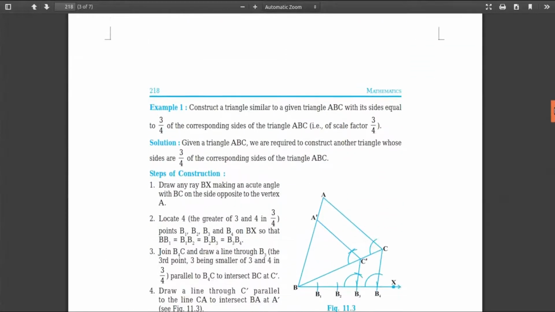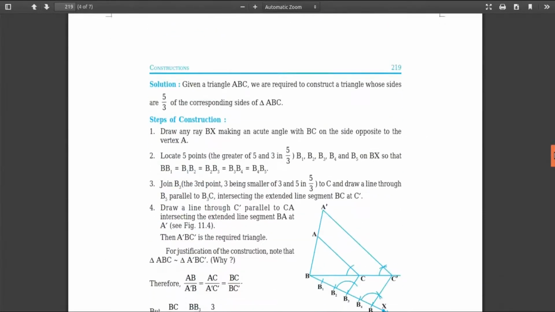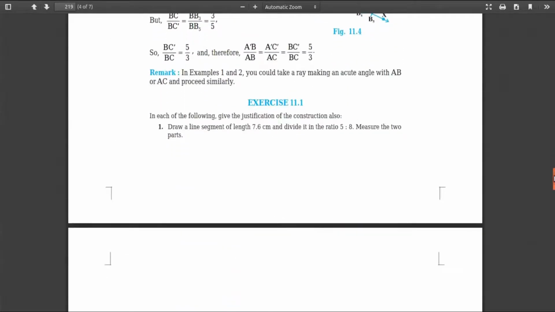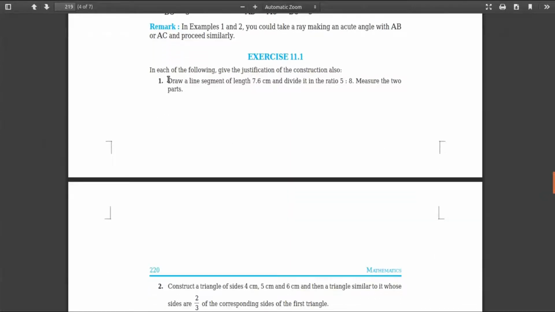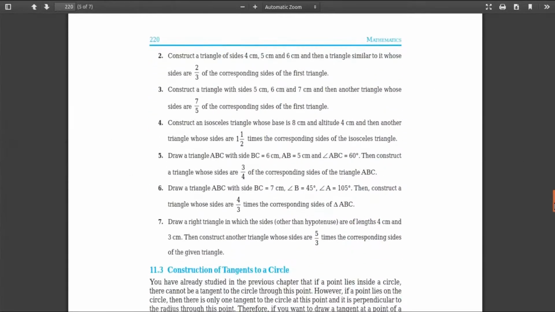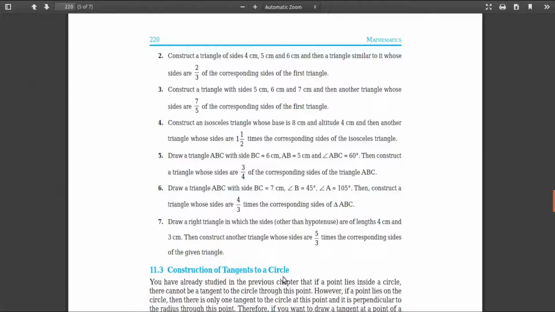So this includes these problems. Example 1. And then from exercise 11.1, this one will remain, draw a line segment. And then these problems, right? Construction of the triangle, construction of a similar triangle, this all is removed. So the whole thing is deleted, make note. After that, construction of a tangent, that will be there.